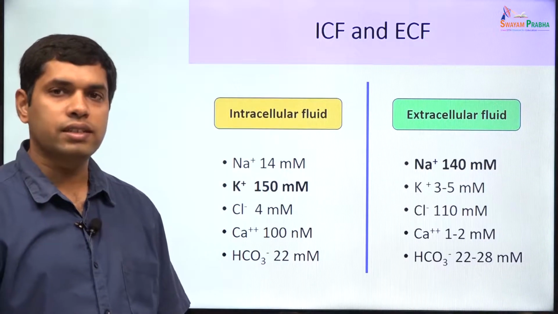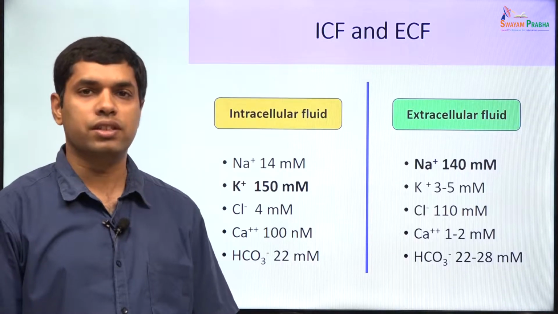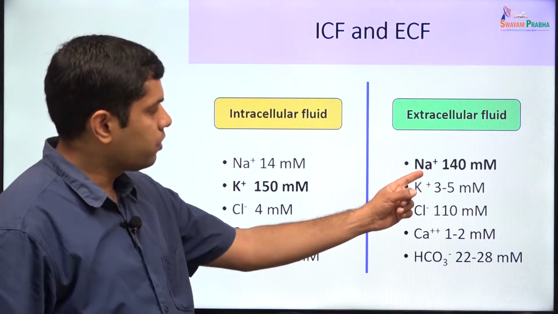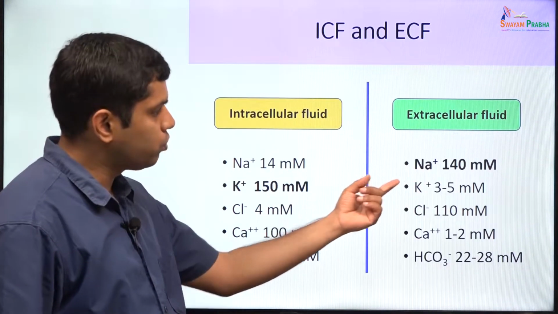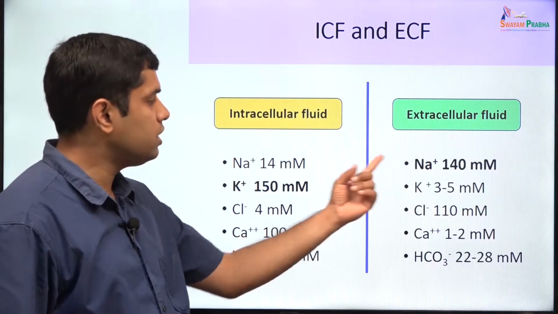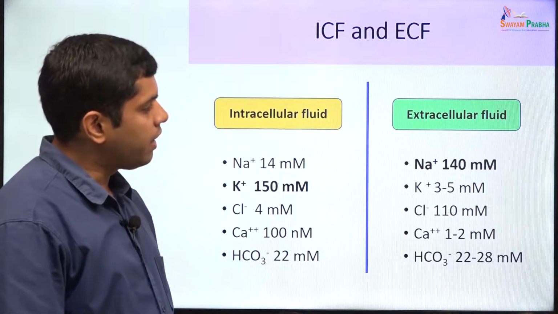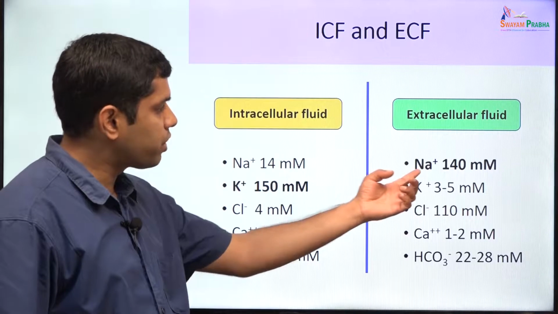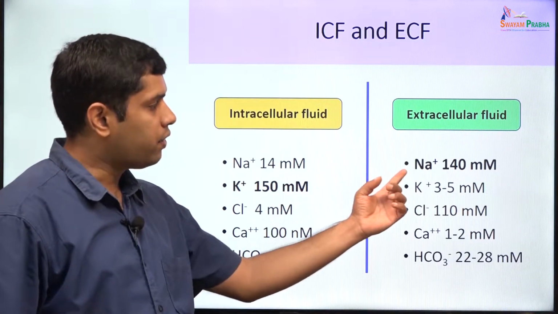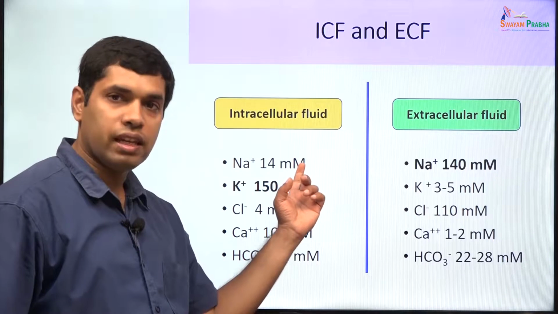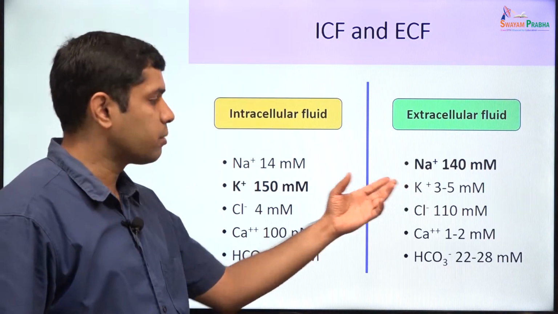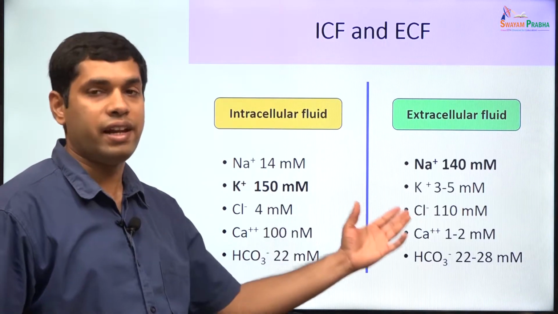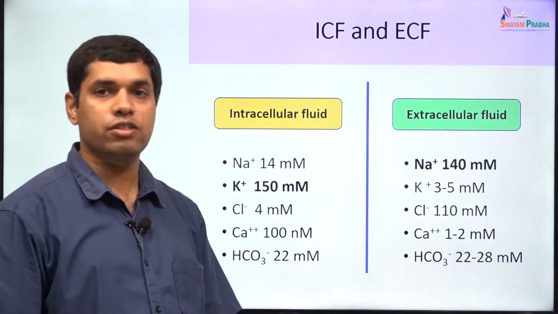The second thing to realize is that there is energy present in this concentration gradient. So there is more sodium in the ECF and there's less sodium in the ICF. So sodium has a tendency to diffuse from the ECF to the ICF. And the cell at various times is able to utilize the energy that's present in this concentration gradient, and therefore when sodium enters into the cell, it is also able to pull another substance with it, or maybe take another substance out in a form of a symport or an antiport, and this is an example of secondary active transport.